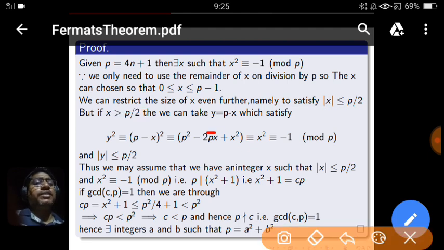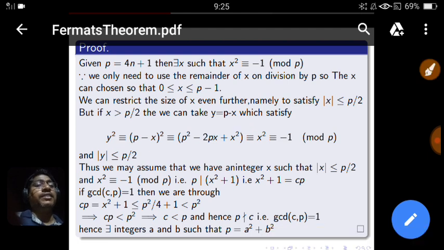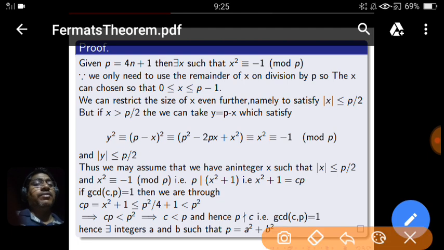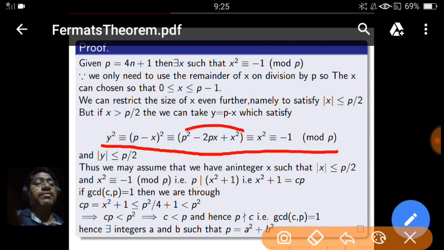You can take, instead of x, y equal to p minus x. See here, instead of x we can take y equal to p minus x, so that p minus x will be less than or equal to p by 2, meaning y is less than or equal to p by 2. So just calculate y square. Y square means p minus x, whole square. This is the square of p minus x, and p square is congruent to 0 mod p, 2px is congruent to 0 mod p, so finally it will be x square. So y square is congruent to x square, and x square is congruent to minus 1 modulo p.